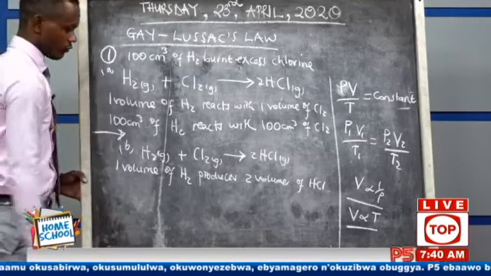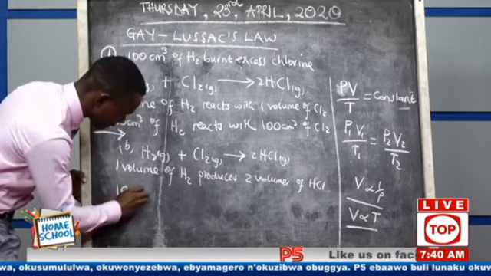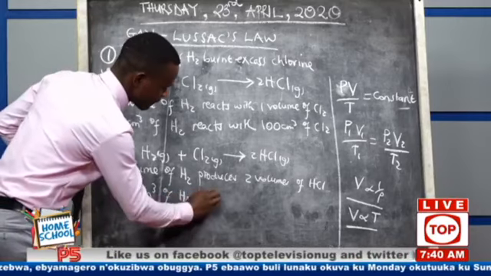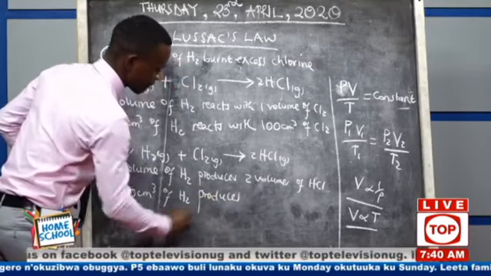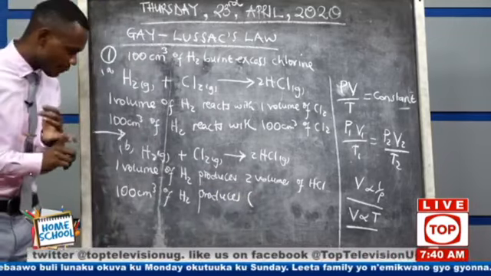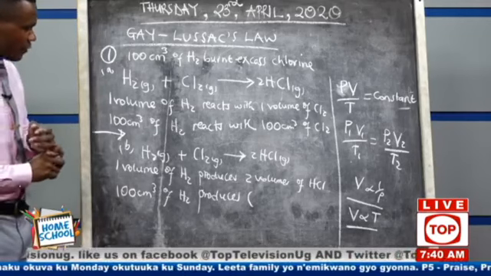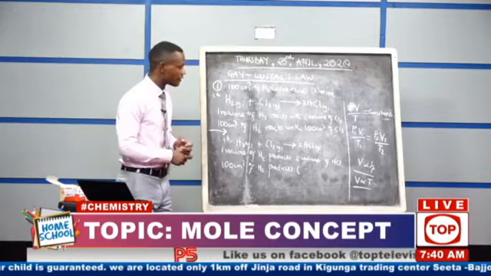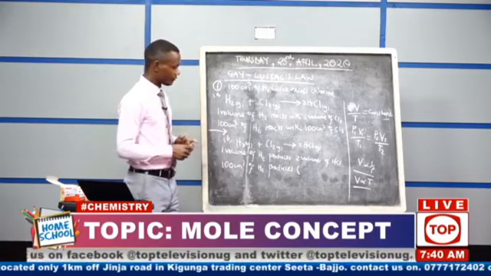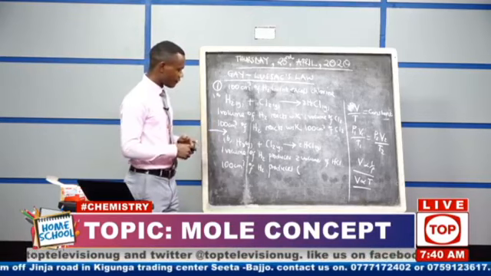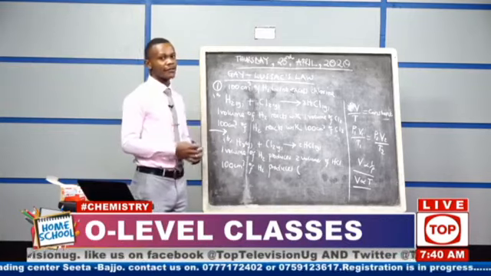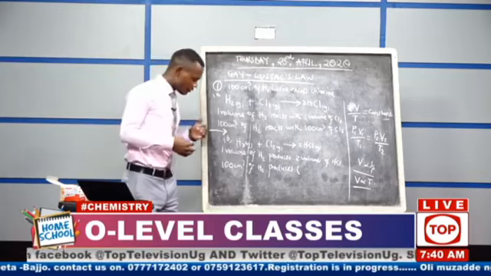1 is giving 2. What about now 100 cubic centimeter of hydrogen produces? If you boil 1 kilogram of rice, you'll be able to form 2 kilograms of the prepared food. That means when you prepare it, it increases somehow because there are other things you add that may increase the weight.